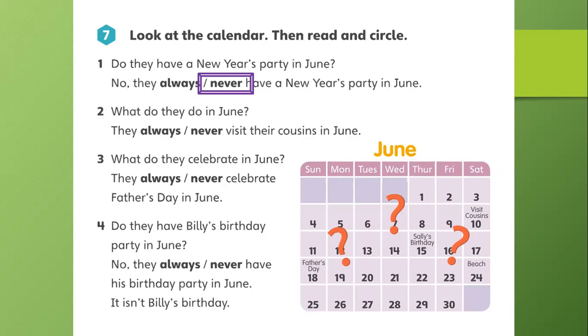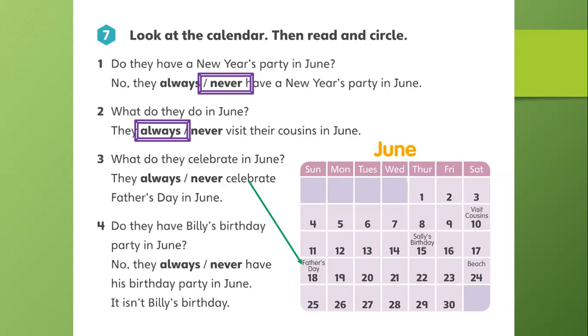Number two, what do they do in June? Okay, we have visit cousins. So where are the cousins? Right there. They visit their cousins on Saturday, on the 10th of June. So this is something they do. Yes, they always visit their cousins in June. It's an activity that they do June after June after June.